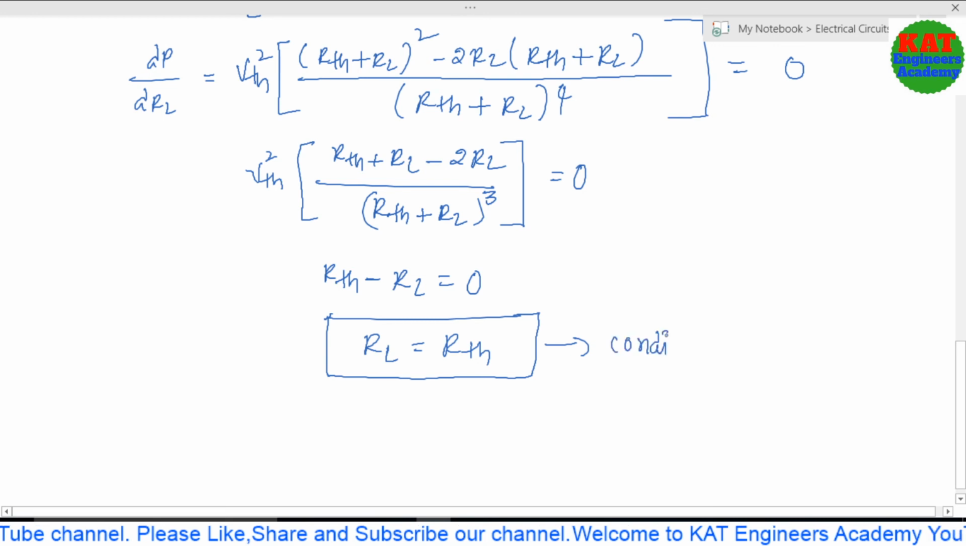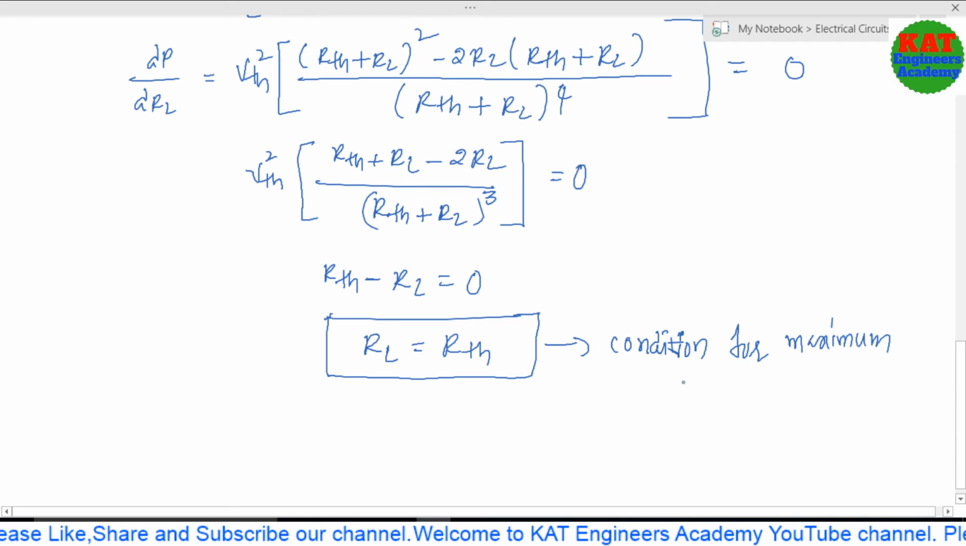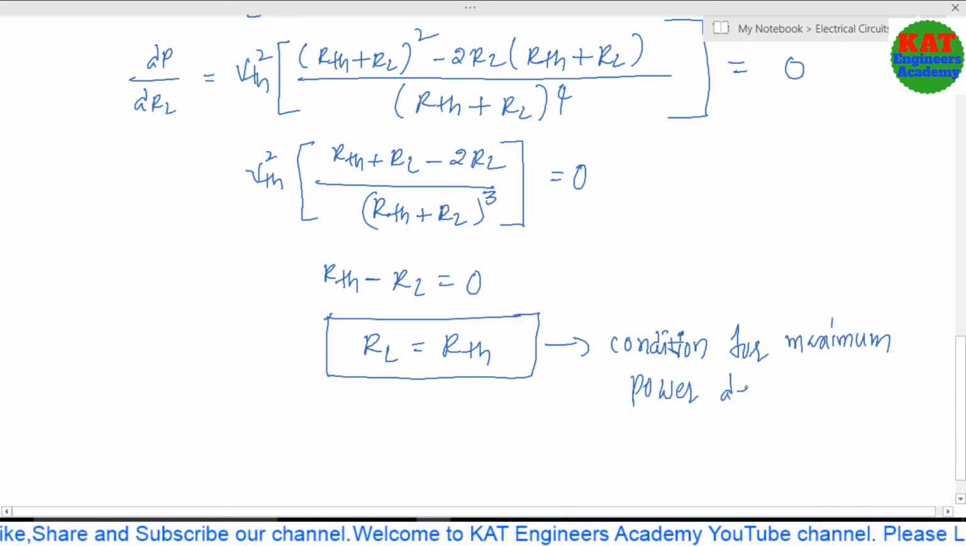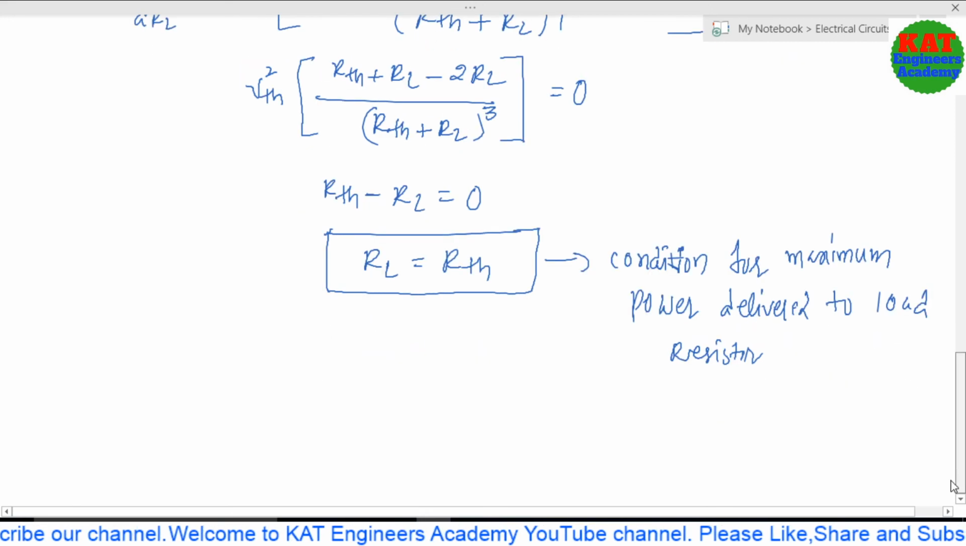This is the condition for maximum power delivered to the load resistor. According to the statement, we proved the condition RL equal to RTH.